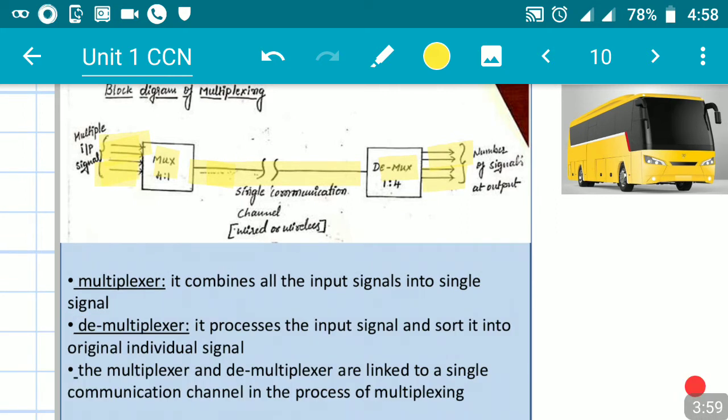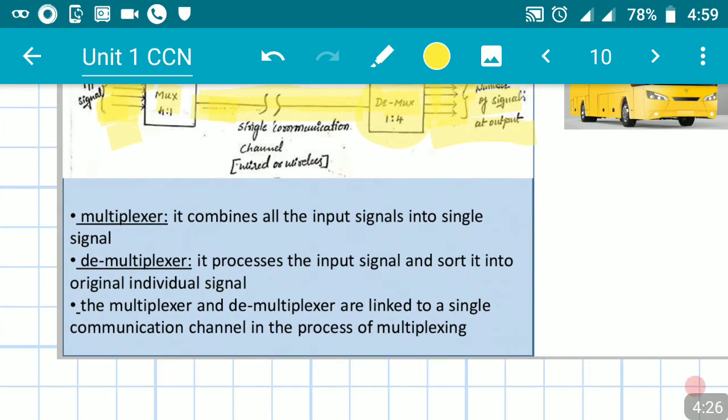All the inputs given to the multiplexer are converted into one single composite signal, and that composite signal travels the distance and reaches the demultiplexer, which demultiplexes the signal so that we get all 4 different signals. That is the function of these blocks, and it is also written in words here.